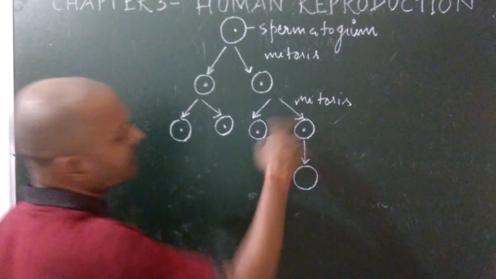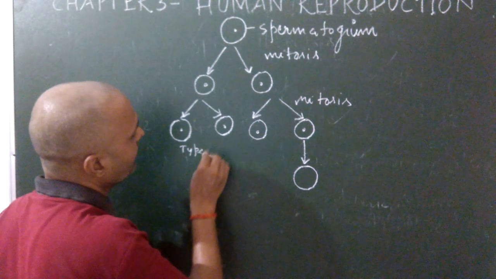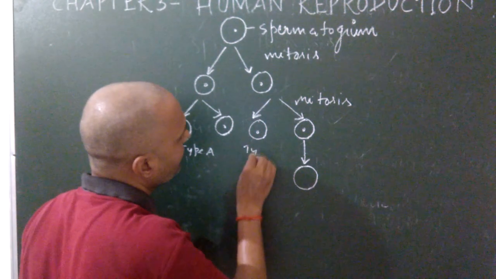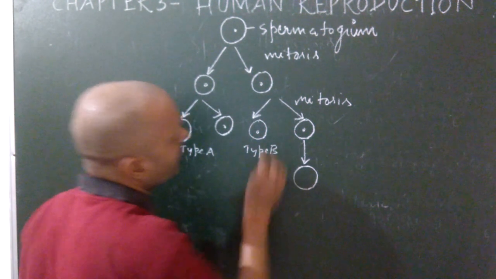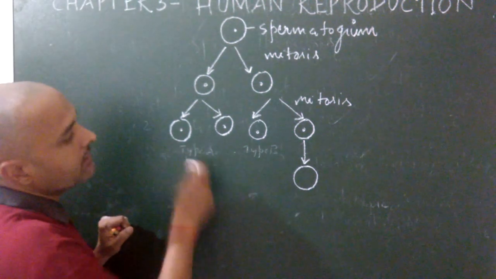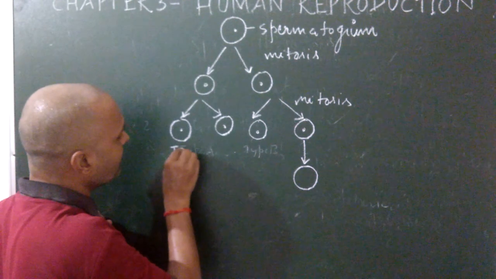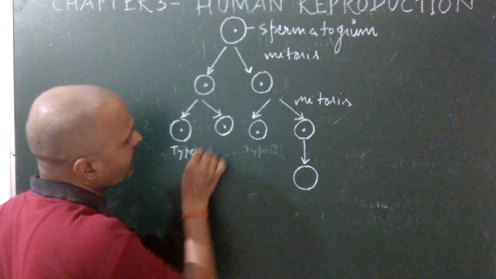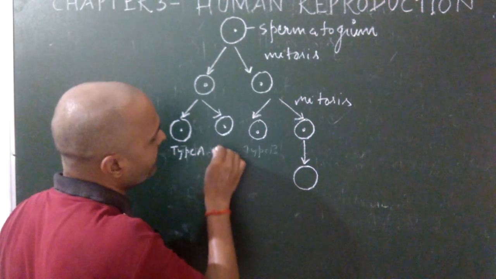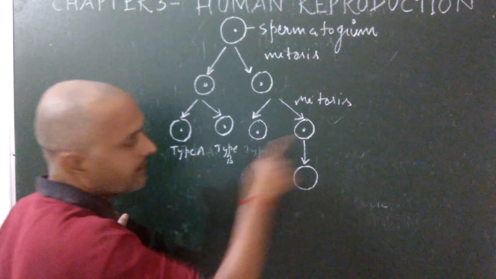After mitosis, cell division produces two types of cells, type A and type B. Suppose that this is type A and type B. Again type A, type B.